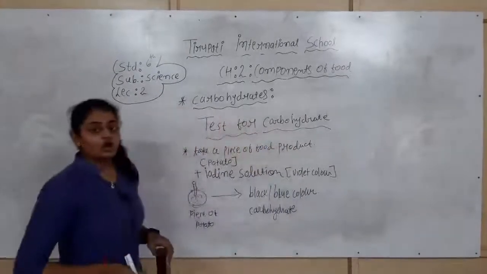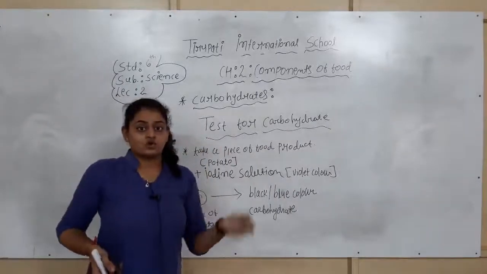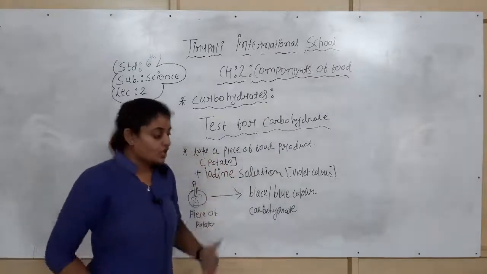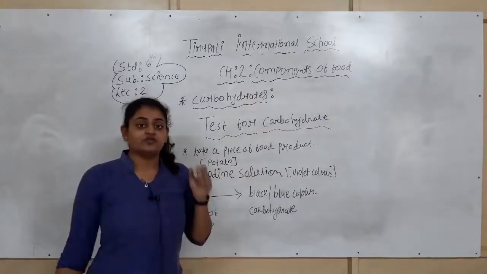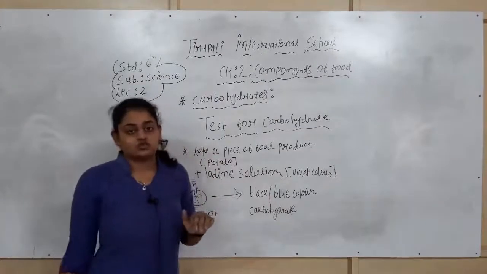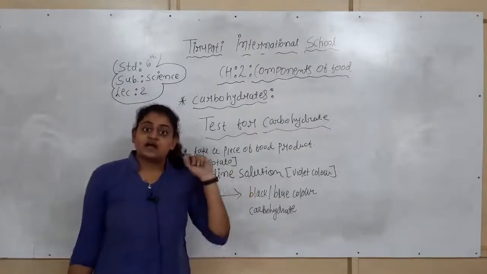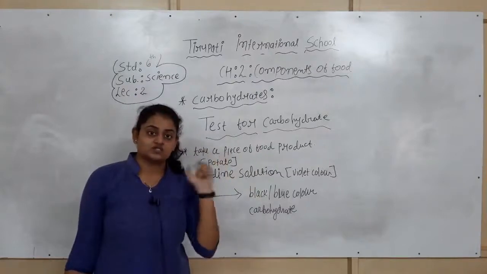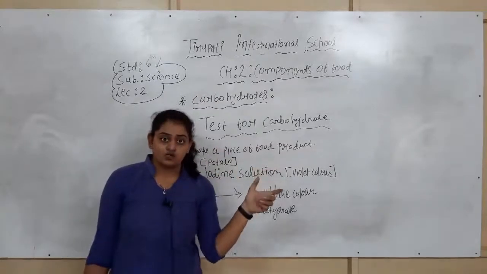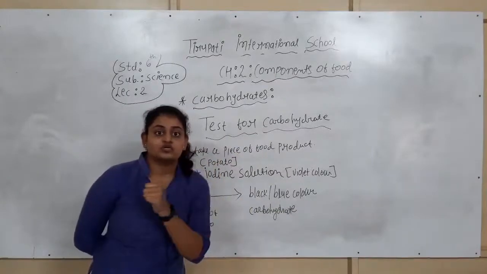You add a few drops of the iodine solution on any carbohydrate source, and if it is converted into black or blue color, you can sense that carbohydrate is present. So for the presence of carbohydrate, we use the iodine solution, which is basically the test for starch also. You can also use the tincture iodine from the first aid box, or obtain it from a medical store, and apply 2 or 3 drops onto the carbohydrate sources.